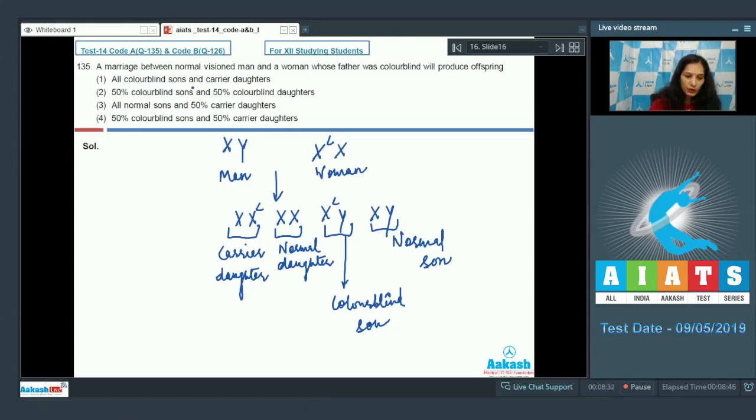All colorblind sons? No, you can see over here only 50% sons are colorblind. So this option is ruled out. 50% colorblind sons, yes. 50% colorblind daughters, no. Not a single daughter is colorblind. This option is ruled out. All normal sons, no. 50% colorblind sons and 50% carrier daughters. Yes, this option is correct. So the correct option for the given question is option number 4. Let's move to the next question.